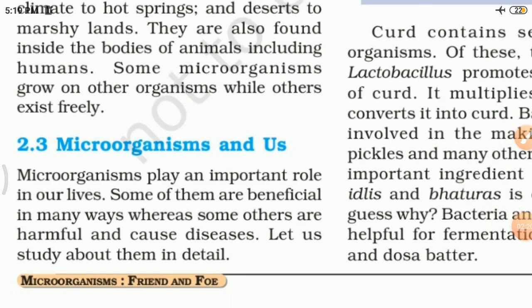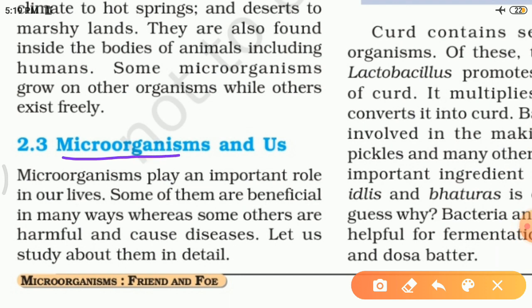Now our next topic is microorganisms and us. Here we will study the beneficial role of microorganisms in our life. Microorganisms play an important role in our lives. Some of them are beneficial in many ways, whereas some others are harmful and cause disease. Let us study about them in detail.